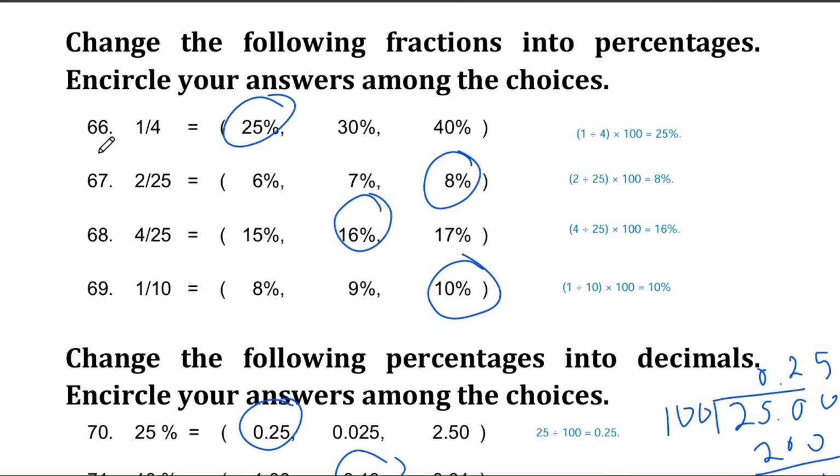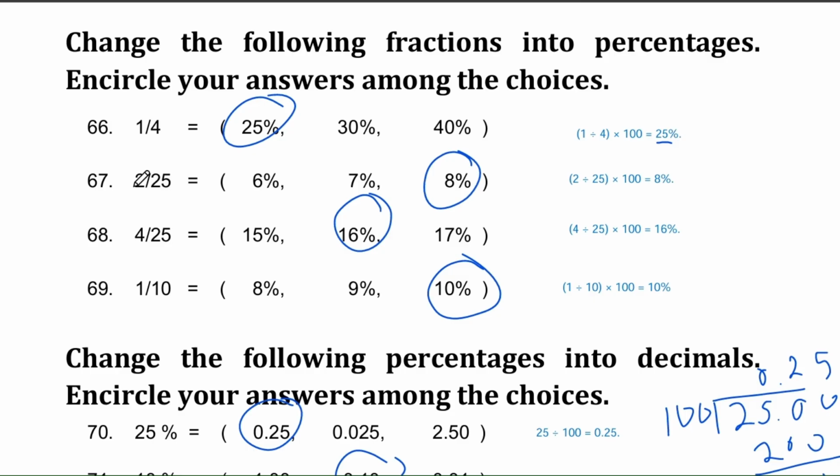Question number 66. Now we're going to do the opposite and convert from fractions to percentages. So let's convert 1/4 to a percentage. Is it 25%, 30%, or 40%? The correct answer is 25%. To do this, we divide 1 by 4, which is 0.25, and then multiply by 100 to get 25%.